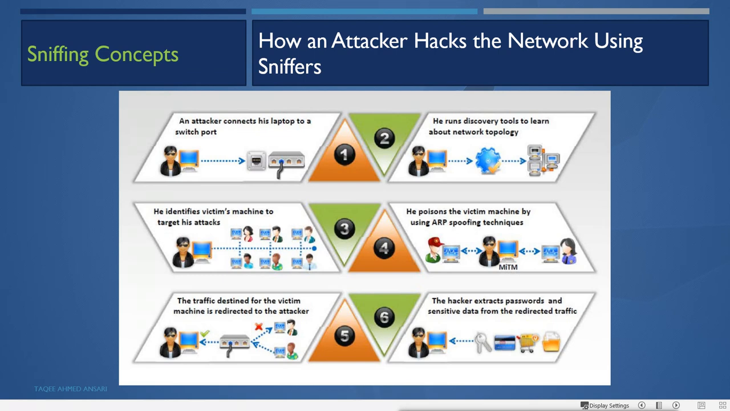Second, he runs the discovery tool to learn about the network topology. So when it is able to connect its machine into the network through the port, it will try to find out about the network topology. Then he identifies the victim's machine to target his attack. It will identify the target who is going to be attacked, and then he poisons the victim machine by using the ARP spoofing technique.